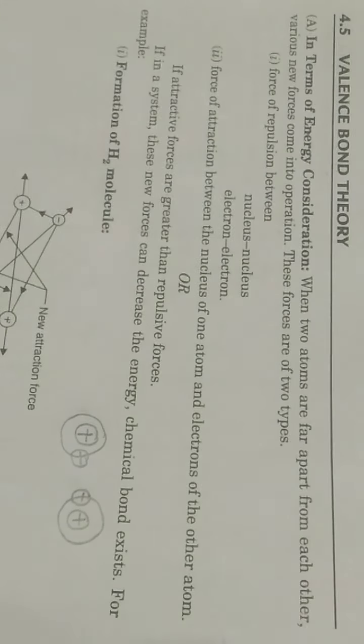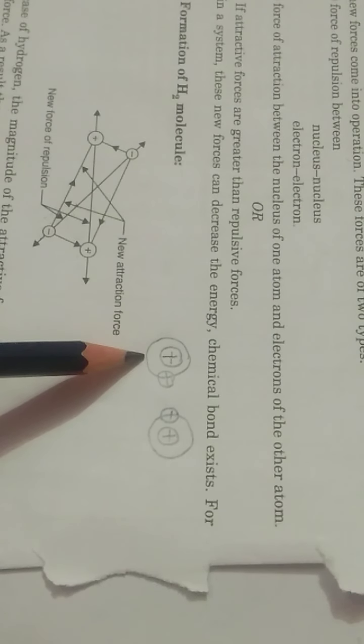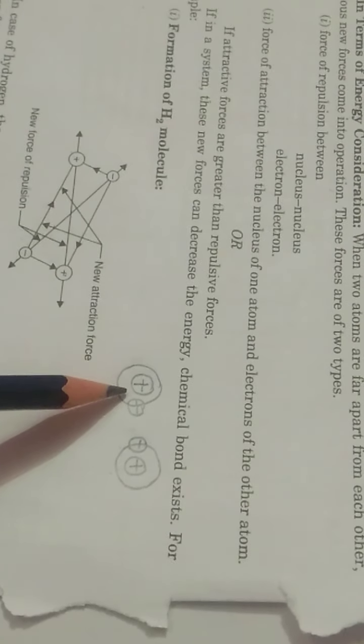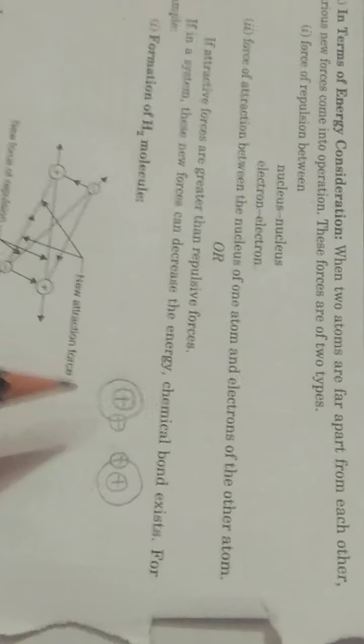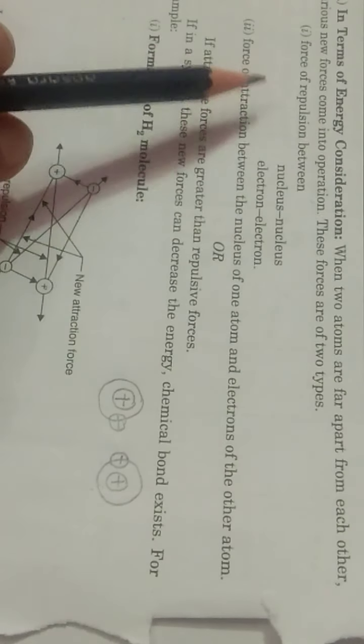Now if we have two atoms, children, this is atom A and this is atom B, and these two atoms are far apart from each other. Then what will happen, children? There will be two types of forces that will come into account.